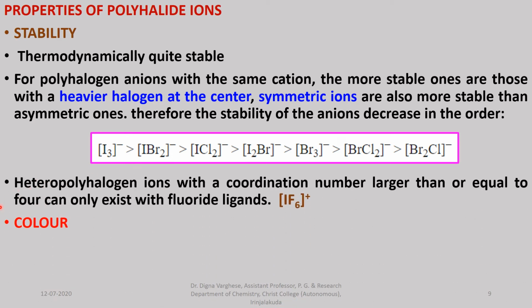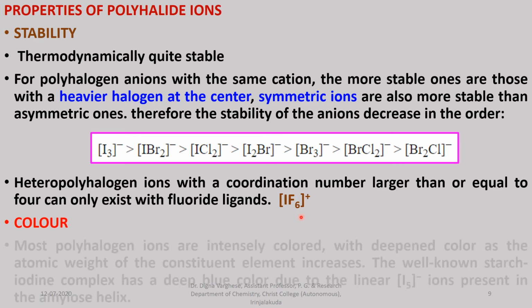Heteropolyhalogen ions with a coordination number larger than or equal to 4 can only exist with fluoride ligands. The most stable one is IF6 plus. Coordination number just means the number of halogen atoms attached to the central halogen atom. So if it is 4 or more, they can only exist with fluoride ligands, and that will be the most stable one.